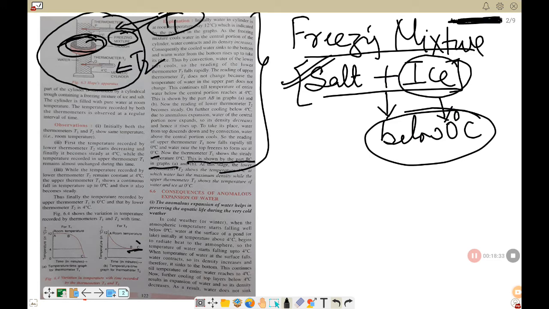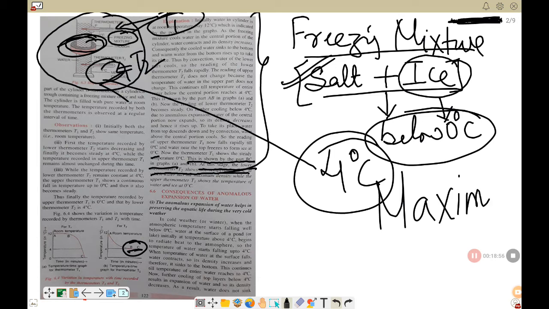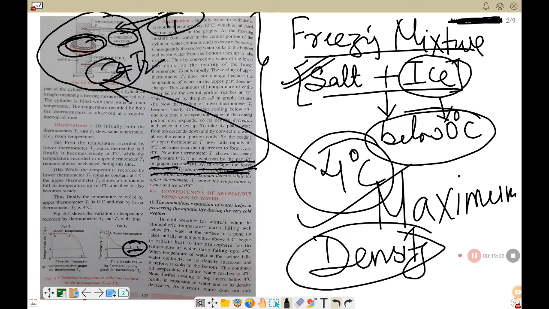So part BC, here we have the part BC on the graph. At this stage the lower thermometer T2 shows the temperature 4 degrees Celsius at which water has maximum density. So here the temperature recorded by the lower thermometer is 4 degrees Celsius, which shows that water has maximum density at 4 degrees Celsius.